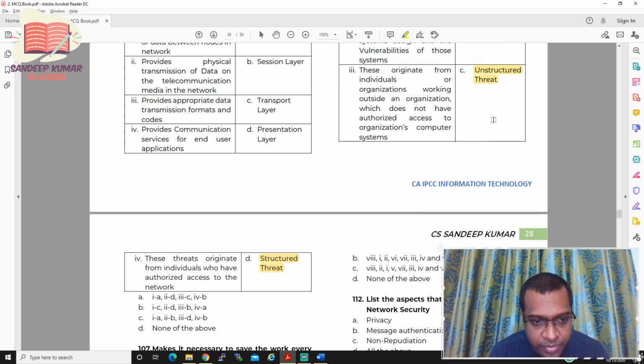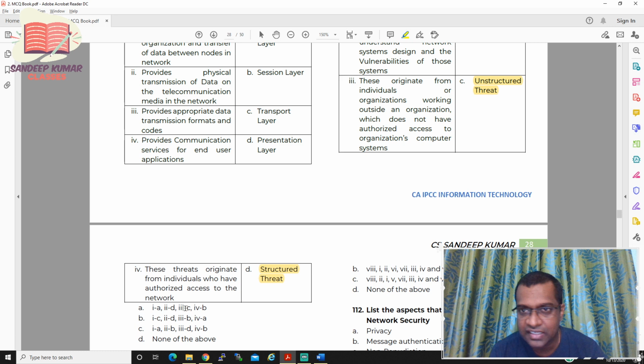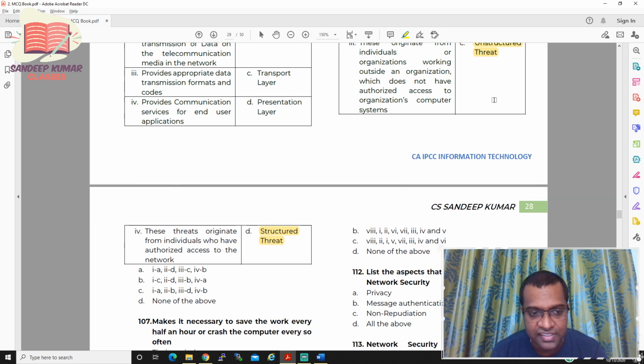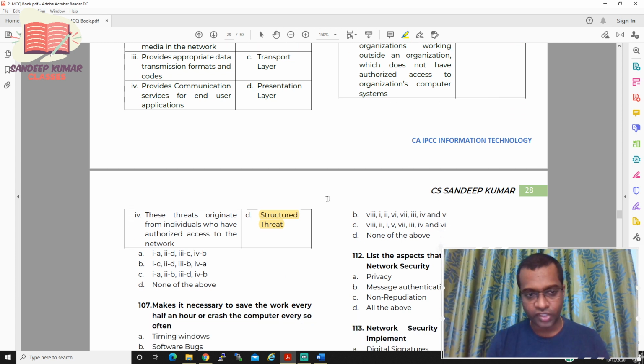So which is B. First one is C, second one is D, third one is B, and fourth one, what is the fourth one? These threats originate from individuals who have authorized access to the network. So it should be A, which is nothing but an internal threat. So for this particular question 106, the option is B.